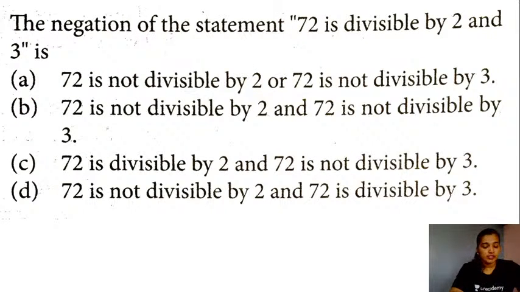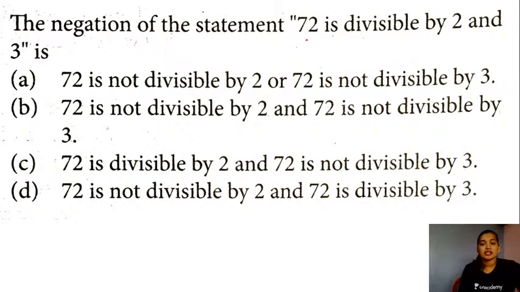The negation of the statement "72 is divisible by 2 and 3" is which of the following options? Your statement is 72 is divisible by 2 and 3. You are asked for the negation of this statement, right? You have a conjunction, students. Basically the given sentence is a compound sentence here.